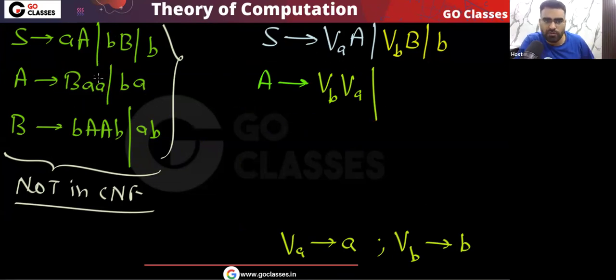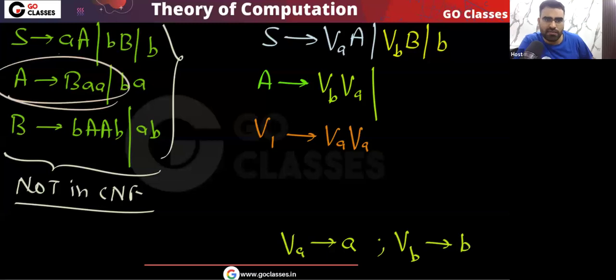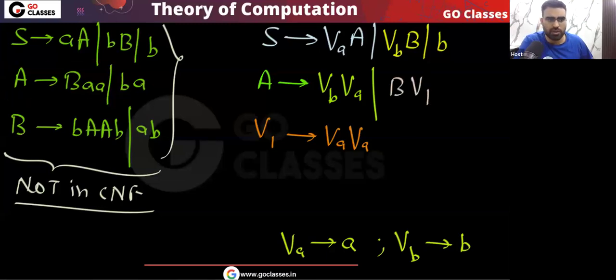So what I will do, very simple point, here I will create a new variable V1, and this new variable will go to AA. But remember, this A I will replace with V_a, and this A I will replace with V_a. So I will create a new variable V1 which will go to V_a V_a. And finally this A will go to B V1. Understood? Very simple.